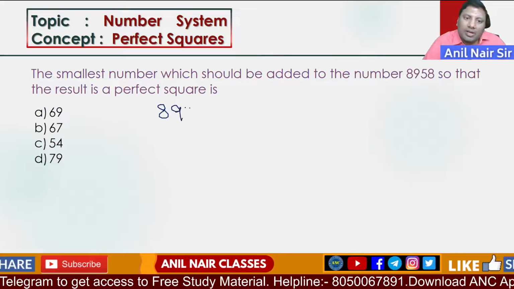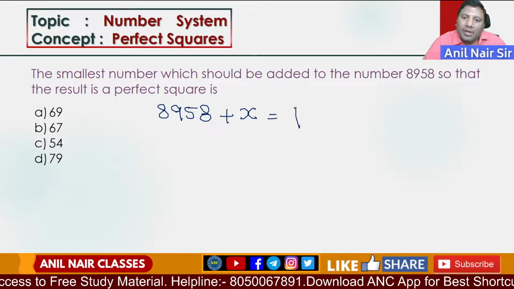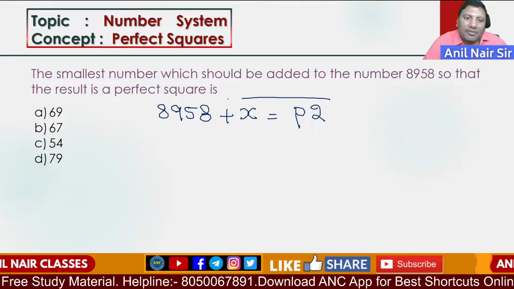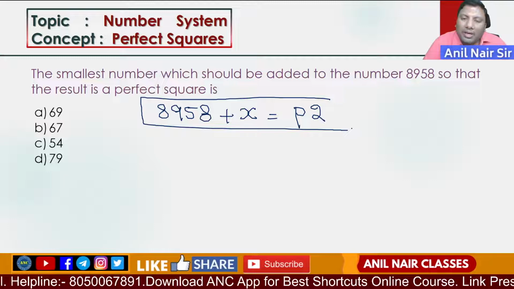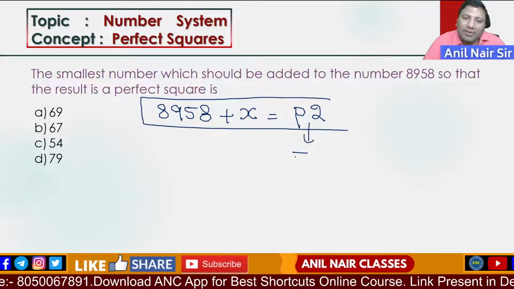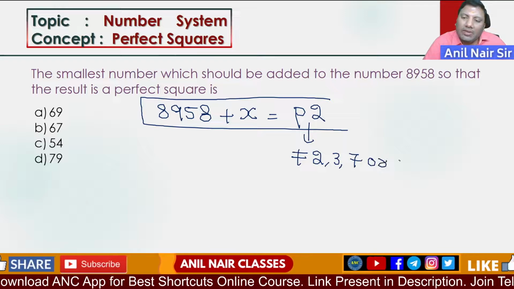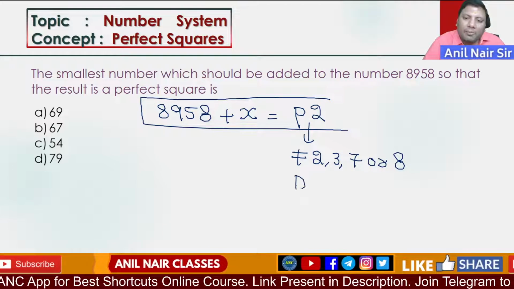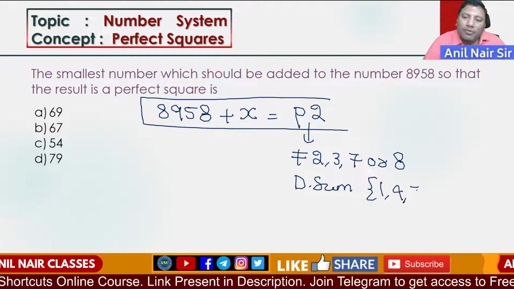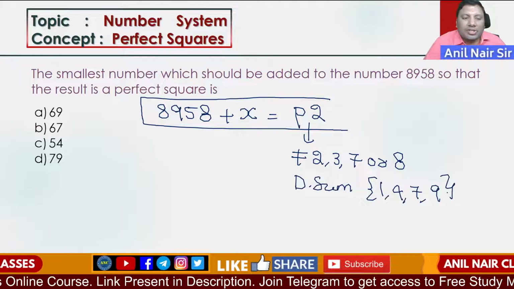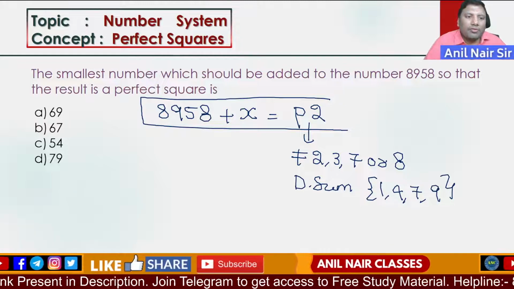The smallest number which should be added to the given number such that the number is a perfect square. Just use the properties of a perfect square. A perfect square never ends with 2, 3, 7 or 8. Second property: what is the digital sum of a perfect square? The digital sum of a perfect square is always 1, 4, 7 or 9.